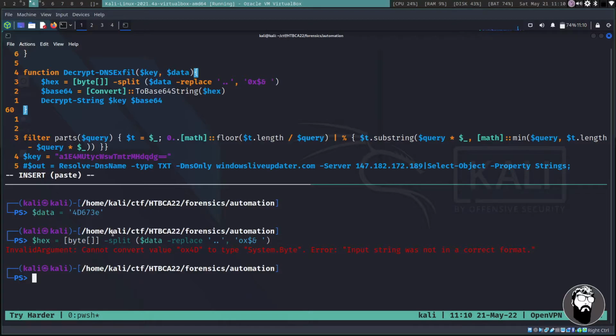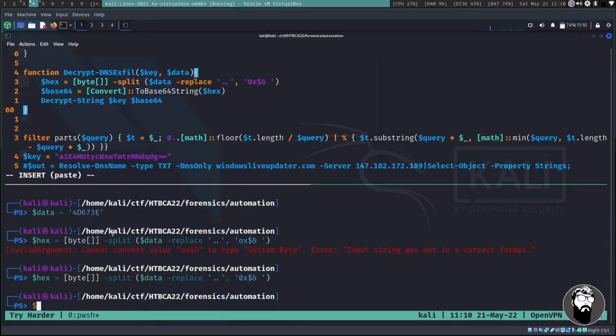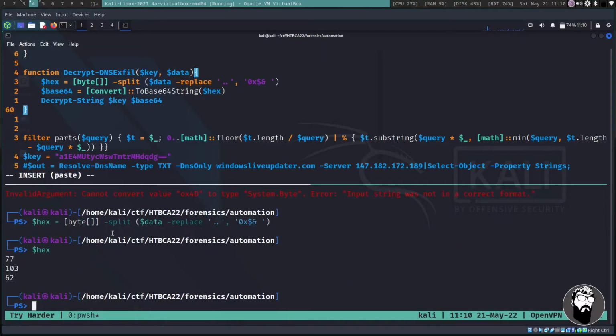Get an error here, so I did something wrong. Let me capitalize this. Maybe that will work. No. Oh, this needs to be a 0, not O. Okay, so now if we print hex, we can see that it actually splits it out.